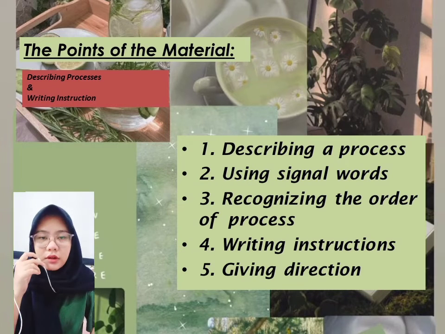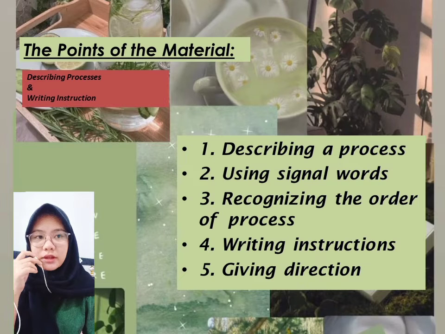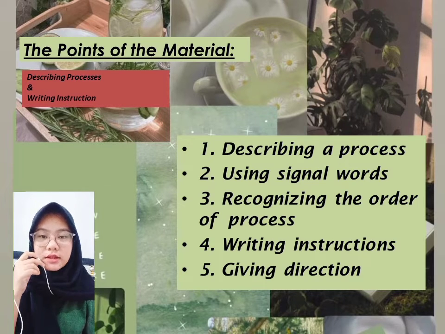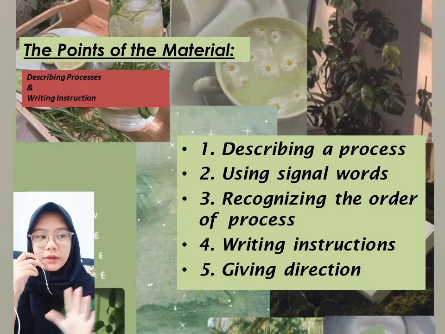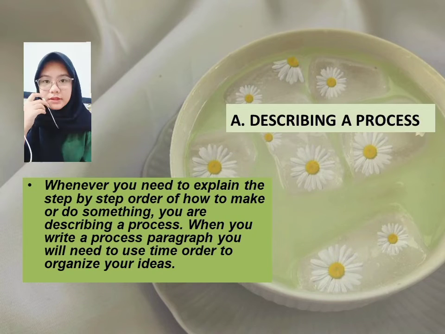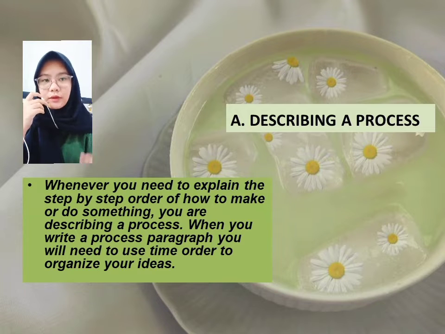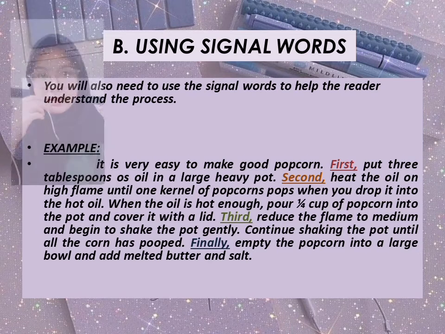Alright everyone, these are the points of the material on describing processes and writing instruction. First is describing a process. Second, using signal words. Third, recognizing the order of a process. Fourth, writing instructions. Fifth, giving directions. First is describing a process. Whenever you need to explain the step-by-step order of how to make or do something, you are describing a process. When you write a process paragraph, you will need to use time order to organize your ideas.